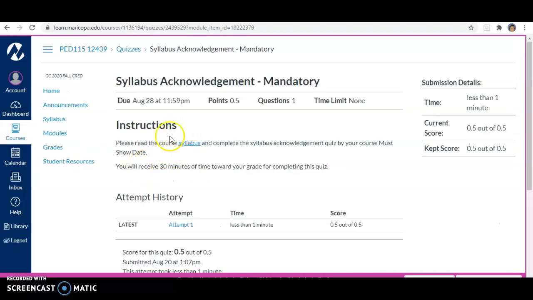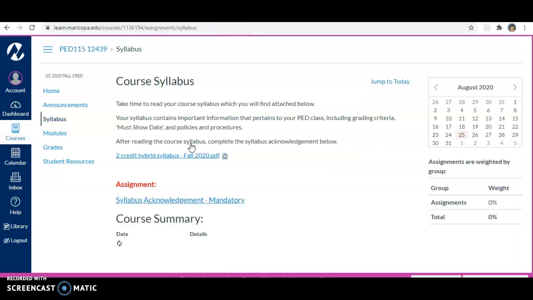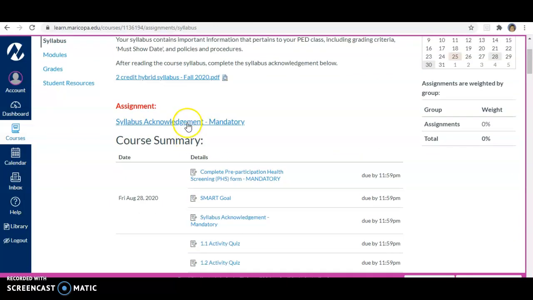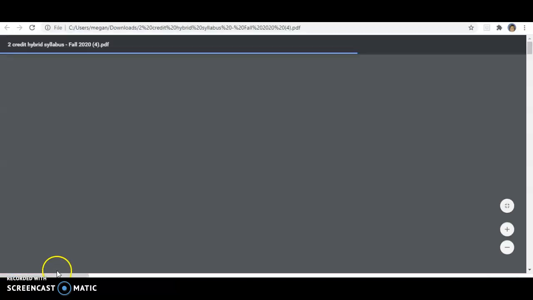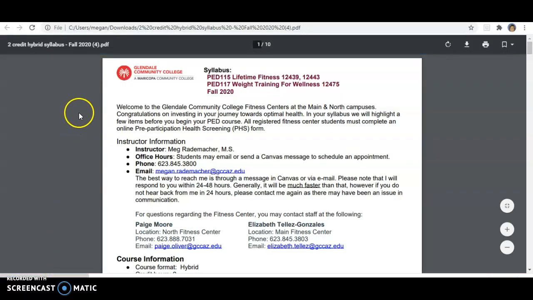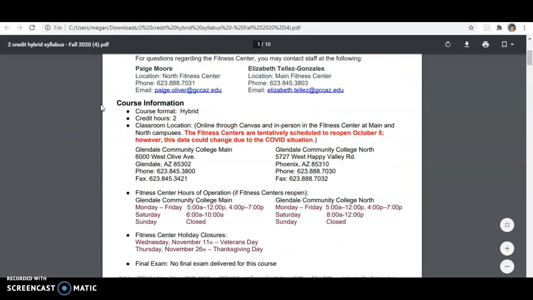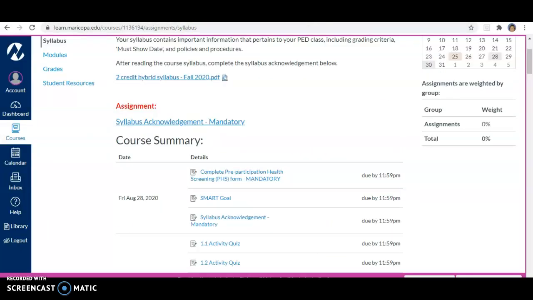You need to read over the syllabus, which you'll access right here. You'll be able to click on here and go through your entire syllabus. It'll download for you. It's a PDF form. I believe it's around 10 pages. So make sure you read over all of that information.